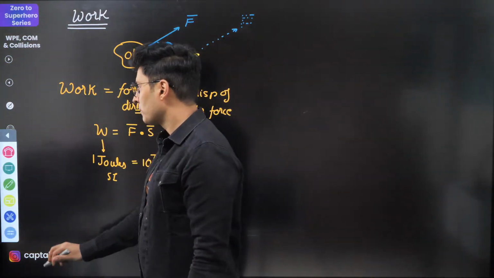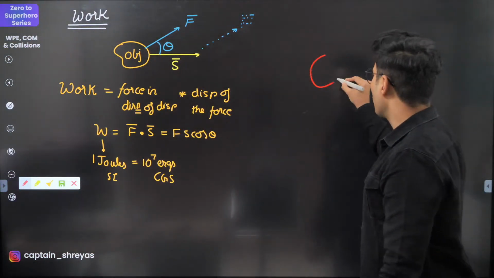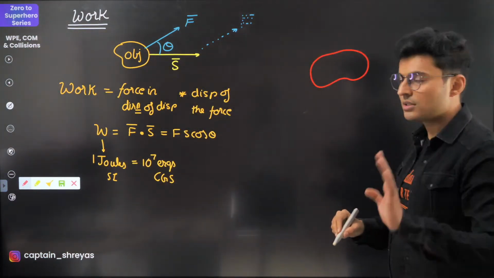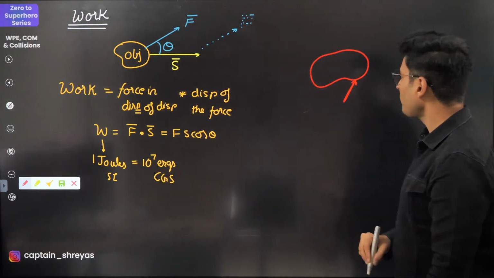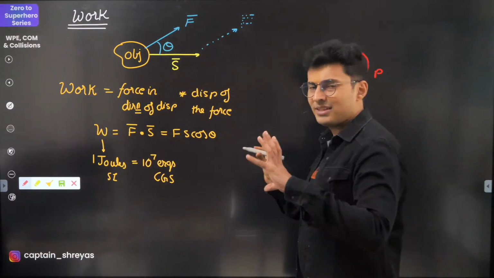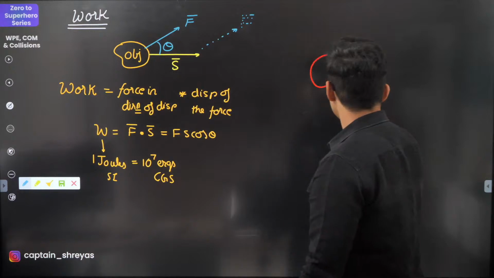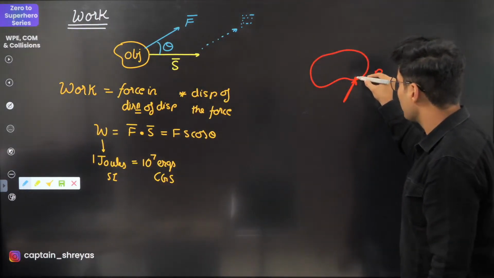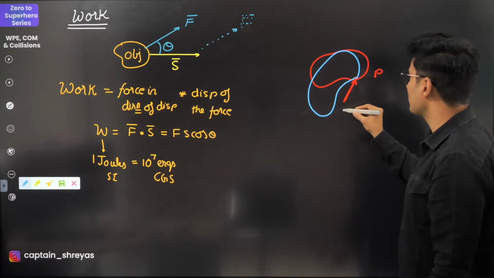Now just imagine that you have some object like this, and you are applying a force at this particular point. Now what happens? This object moves, maybe rotates or something like that, and because of which, after some time, this object reorients itself and becomes like this.